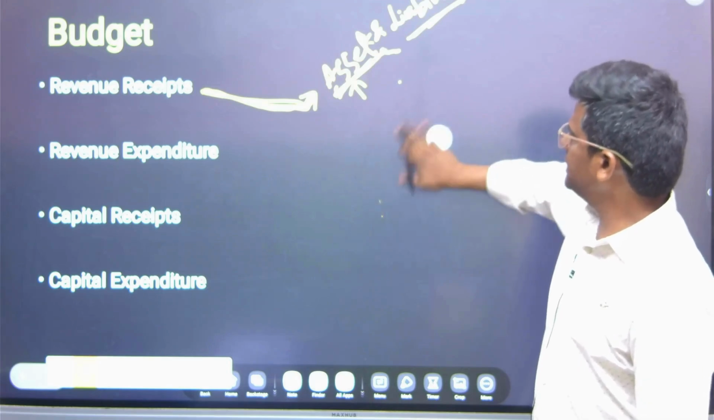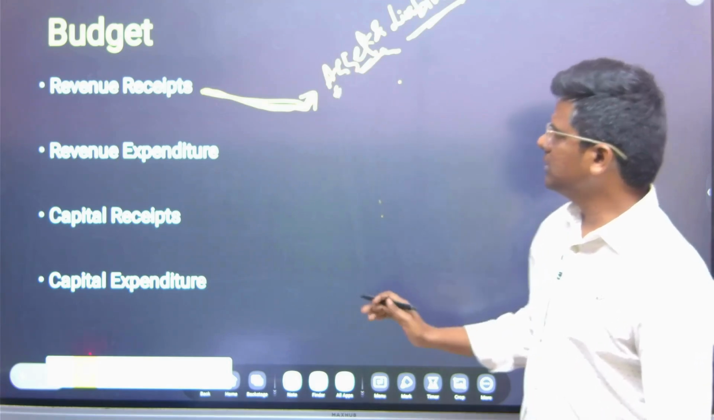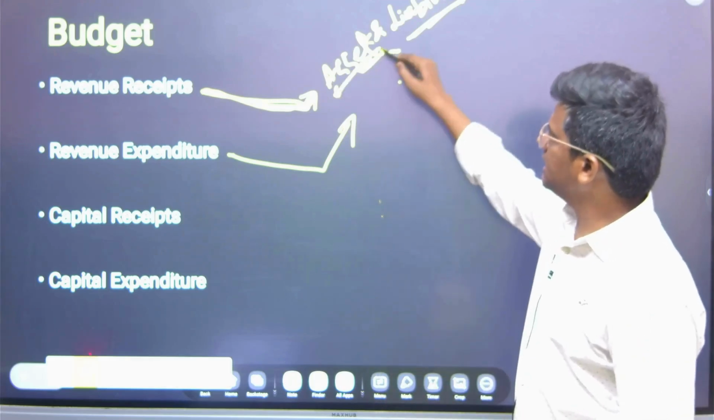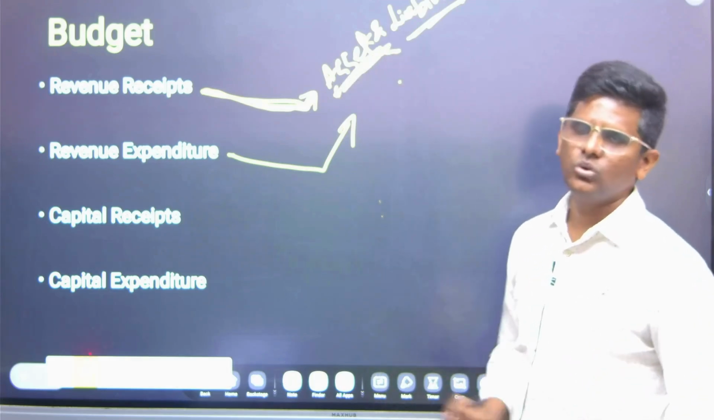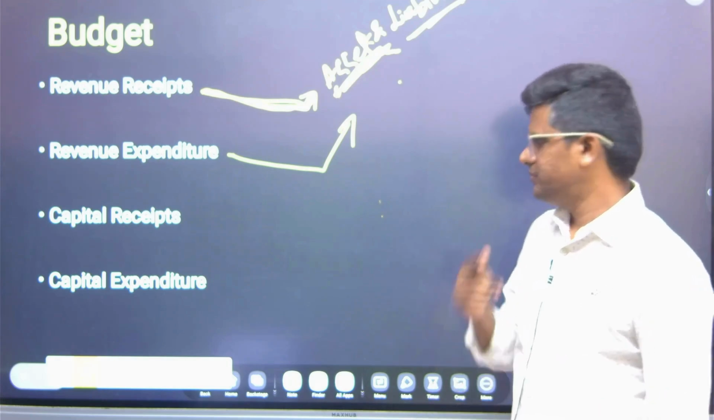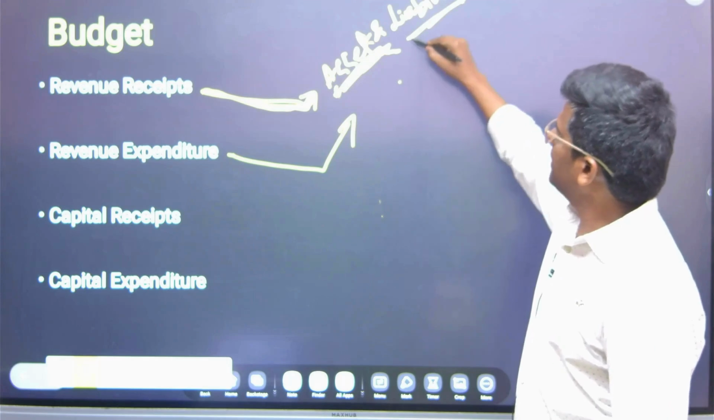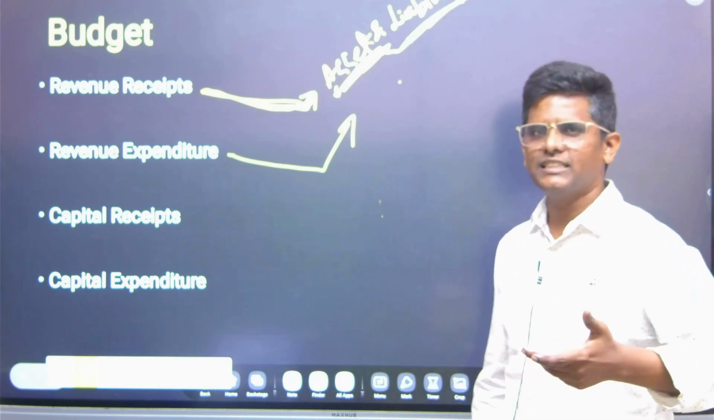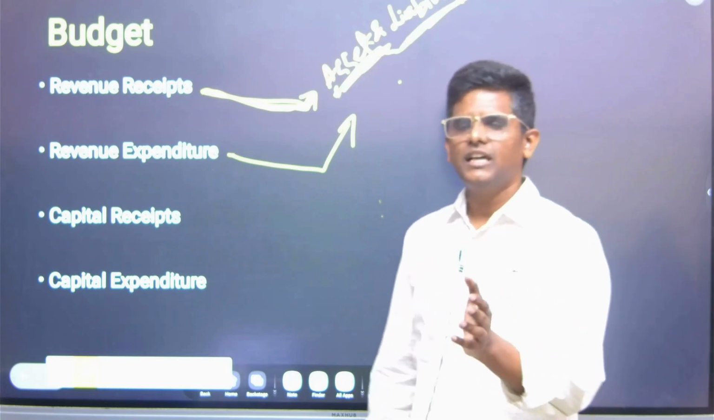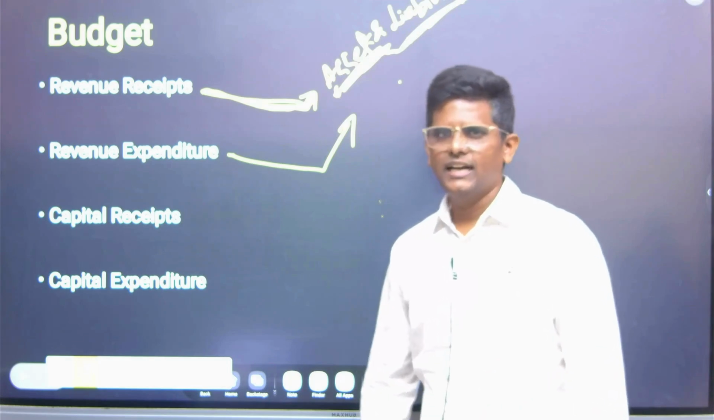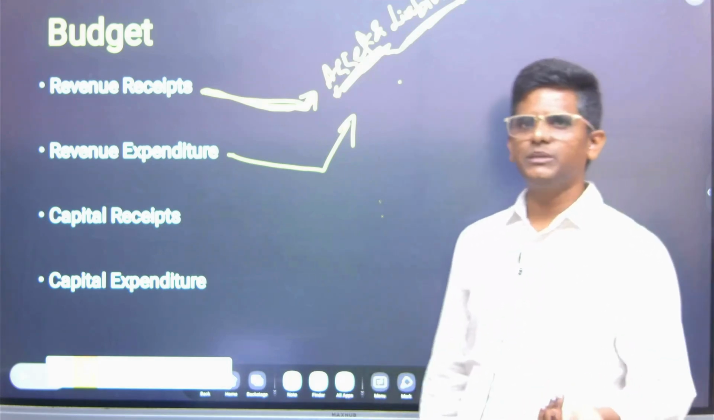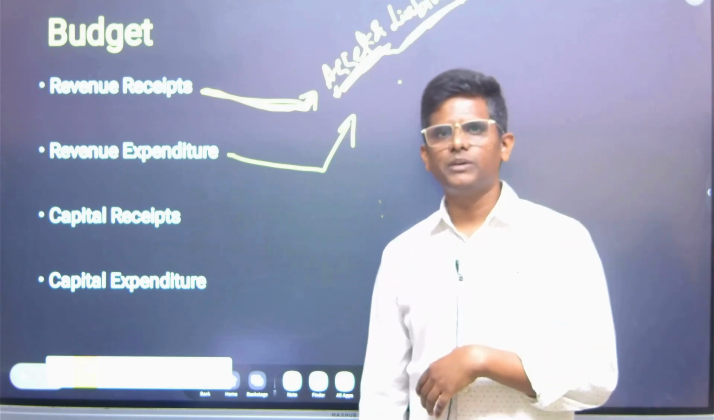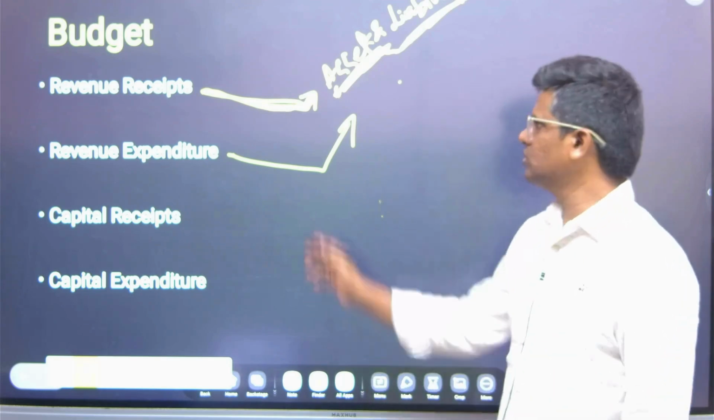Revenue expenditure means basically it is about the day-to-day administration of the government, and it doesn't create any assets. No assets are being created, and no liability is being reduced. Asset creation means road construction, building construction. With revenue expenditure we won't do that. And liability reduction means clearing the borrowings. Suppose we have borrowed money from a foreign government, we won't clear it through revenue expenditure.